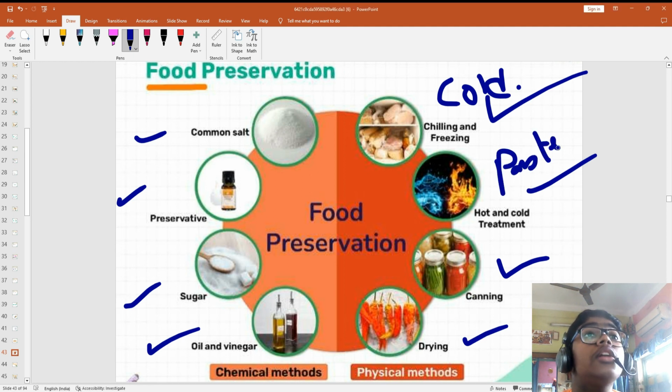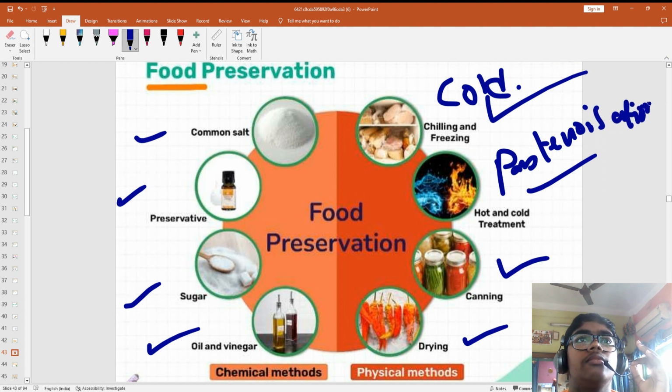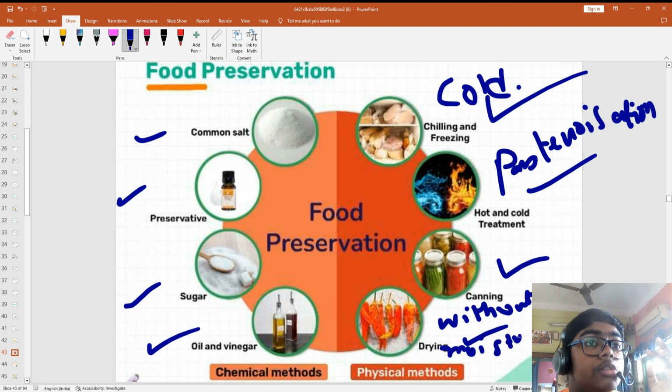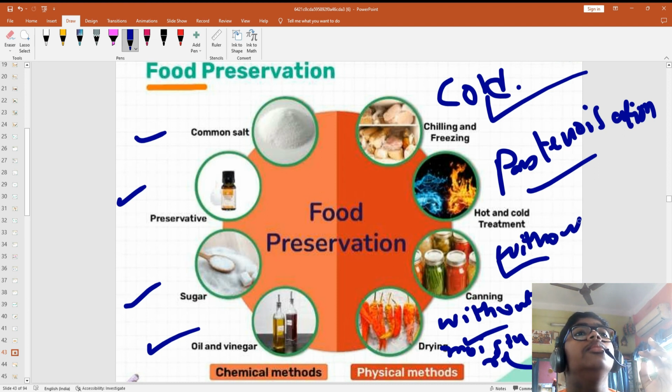Extreme cold temperature, it is not able to survive. Also, without moisture it is not able to survive. Also, without air it will not be able to survive.